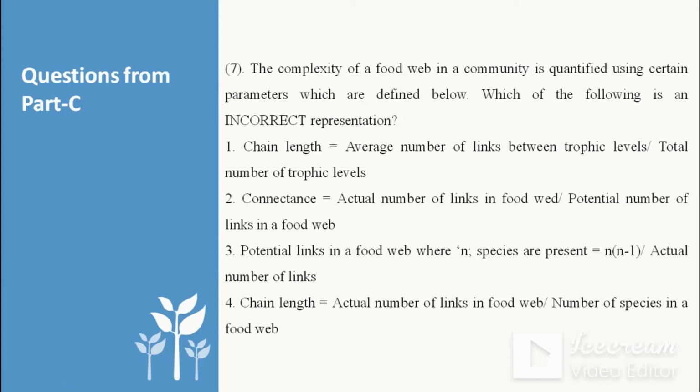Then the fourth option is chain length is the actual number of links in a food web divided by the number of species in the food web. So it is yes correct, because it is the average number of links. So option 3 here is the wrong one.